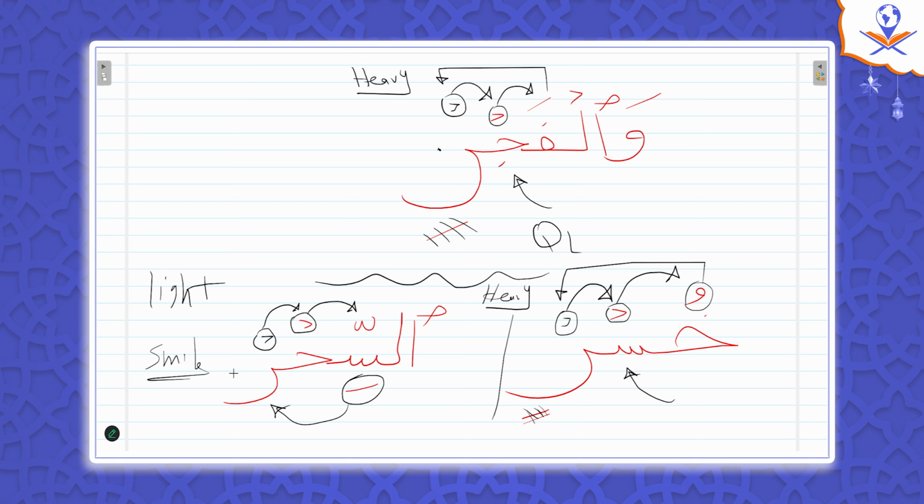Okay, teacher, I have a question. What is the difference between these two words, قصر and سحر? You mean in the meaning? No, the rule of the ra. Okay. Here, the ra has a sukoon, the previous has a sukoon, the previous has a dhamma. So this dhamma makes the ra heavy. This one, the previous has a kasra. So this kasra makes the ra light. Yes, I understand now. Teacher, we're going to stop here because it's too much. Yeah, we can.